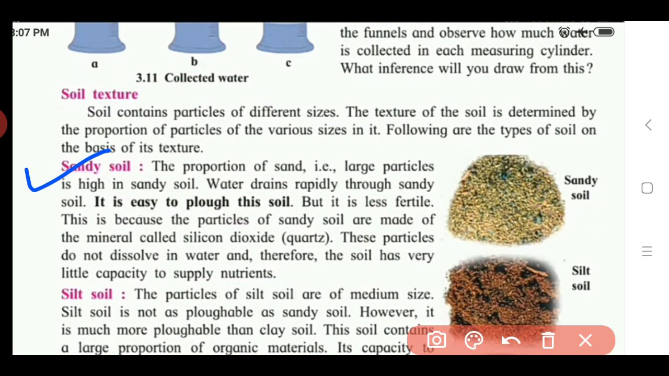These particles do not dissolve in water, and therefore the soil has very little capacity to supply nutrients. This is why it is less fertile: the sandy particles contain silicon dioxide, which water cannot dissolve. Due to this, if no water is absorbed in that soil, nutrients cannot directly reach the crops or plants growing above it.